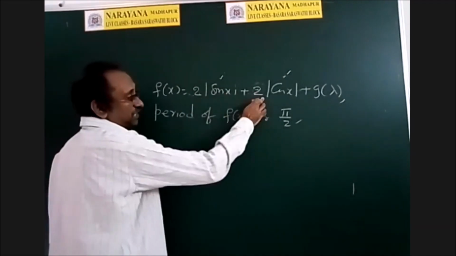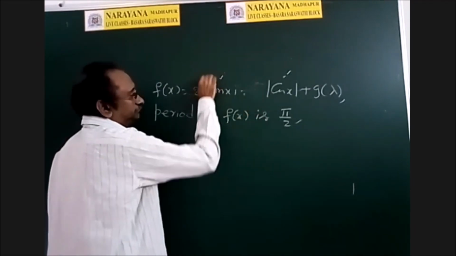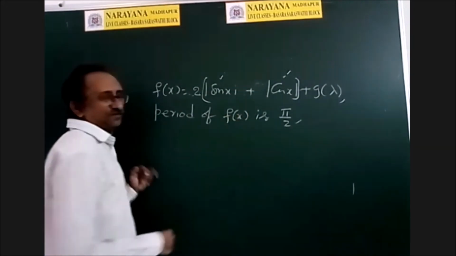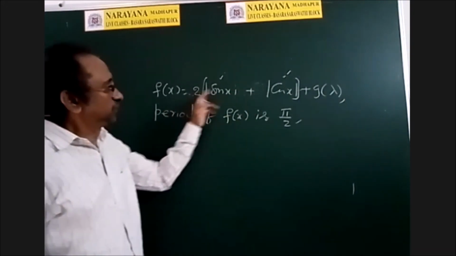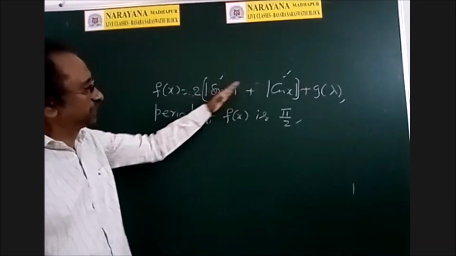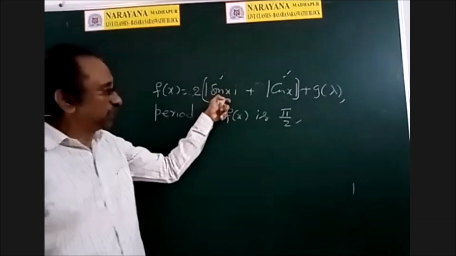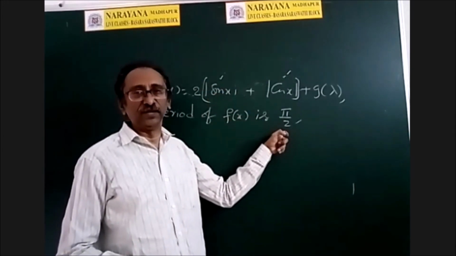So if these two numbers are equal, take 2 common, or 3, whatever that may be, you can take that number common. You will get mod sin x plus mod cos x. We know that period of that function is pi by 2.